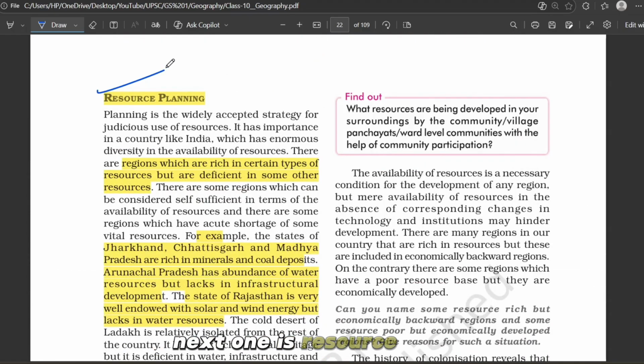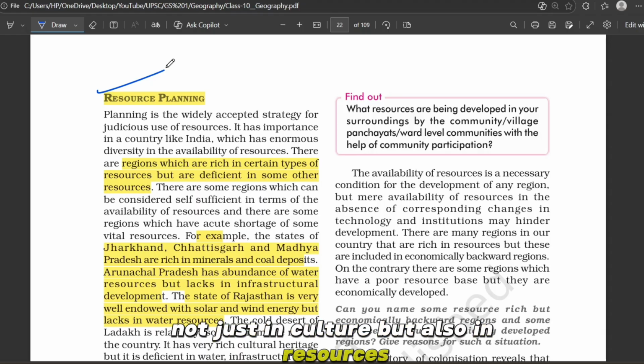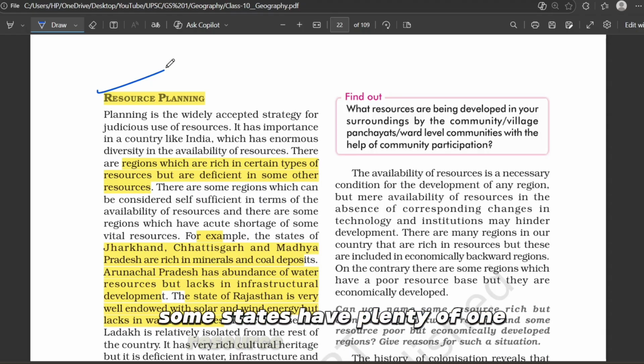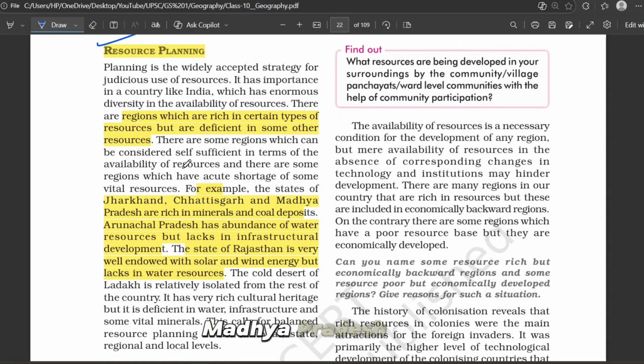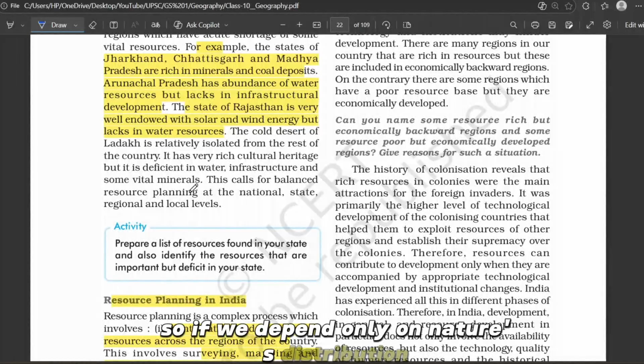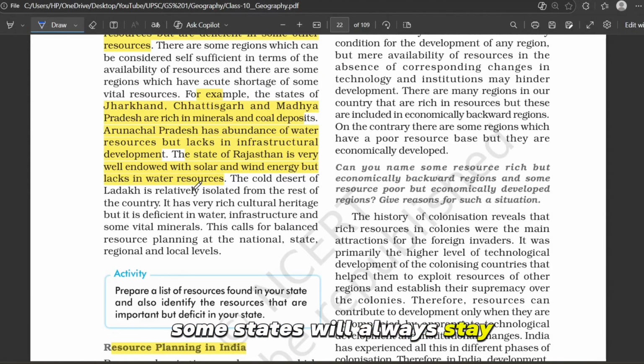Next one is resource planning. India is a very diverse country, not just in culture but also in resources. Some states have plenty of one resource but very little of another. For example, Jharkhand, Chhattisgarh, Madhya Pradesh are rich in minerals and coal, and Rajasthan is rich in sunlight and wind but poor in water, and Arunachal Pradesh is rich in water but poor in infrastructure. So if we depend only on nature's distribution, some states will always stay backward.